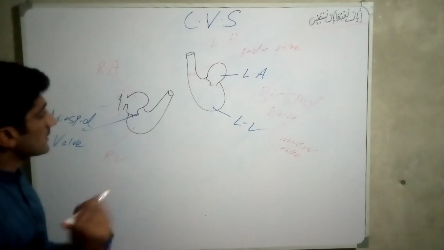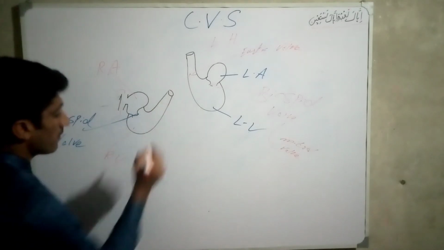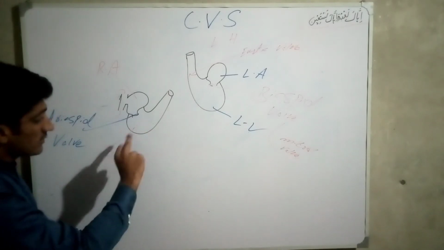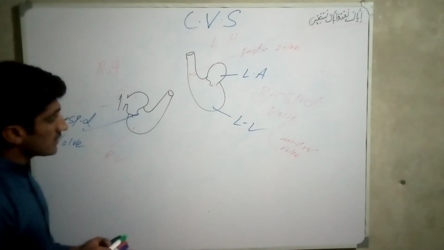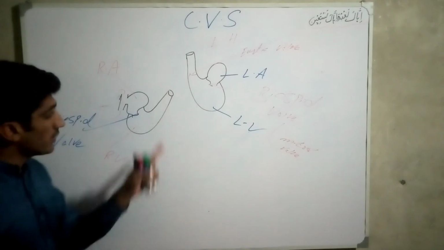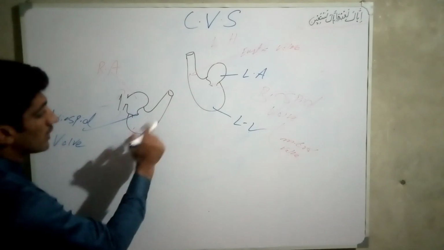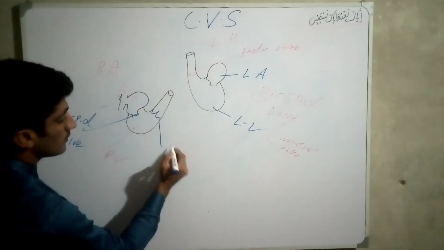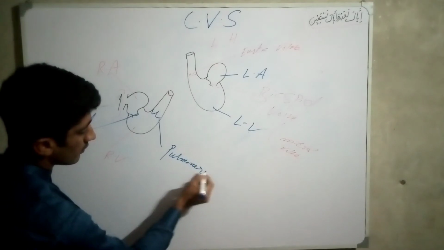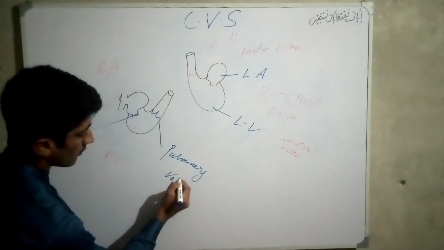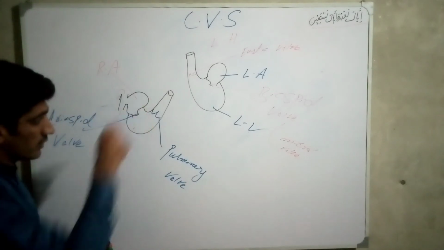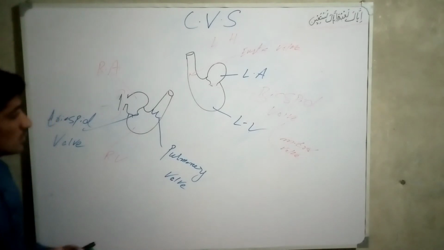So this is the pulmonary artery. When the ventricle squeezes and pressure increases, then, because in the pulmonary artery there is also a valve present, which is called the pulmonary valve, this valve opens and blood goes forward. So students,